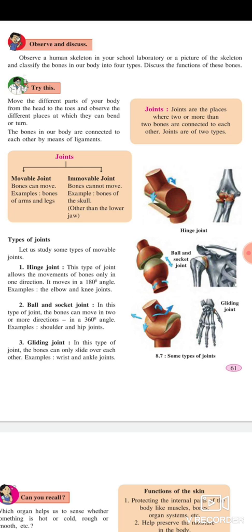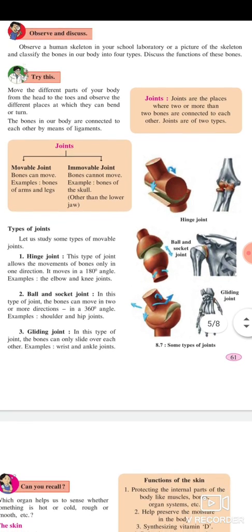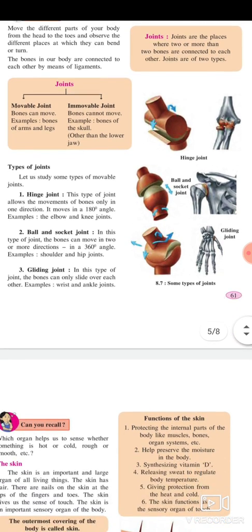The bones in our body are connected to each other by means of ligaments. Joints. Joints are the places where 2 or more bones are connected to each other. Joints are of 2 types: movable joints and immovable joints. Movable joints: bones can move, for example, bones of arms and legs. Immovable joints: bones cannot move, for example, bones of the skull other than the lower jaw.